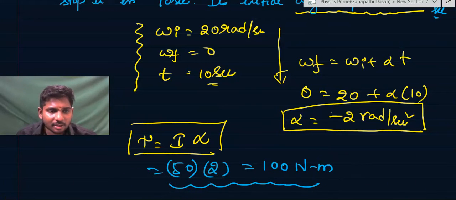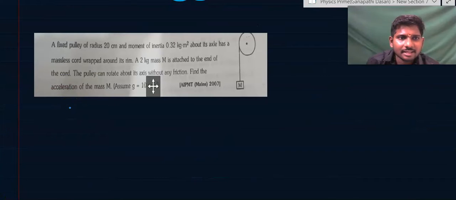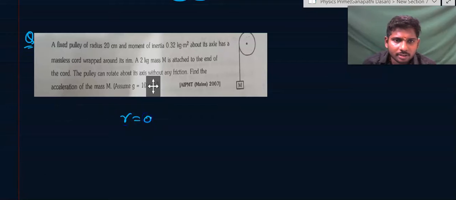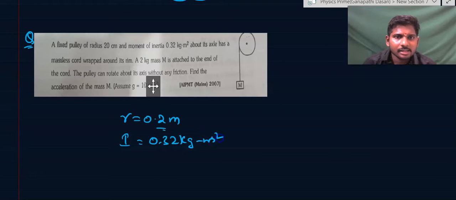Then let us see another question. Let us see another quality question. A fixed pulley of radius 20 centimeters, that is 0.2 meters, and moment of inertia 0.32 kg meter square about its axis, because if it is rotating here, the moment of inertia is 0.32 kg meter square. The massless cord is wrapped around its rim.